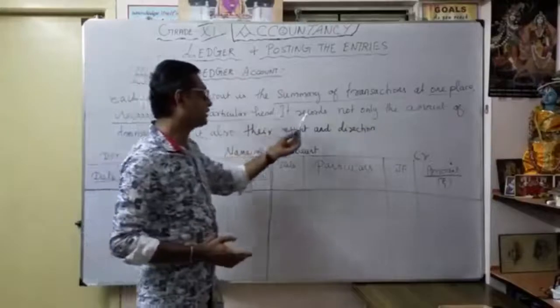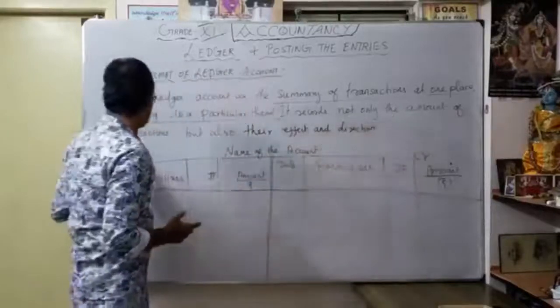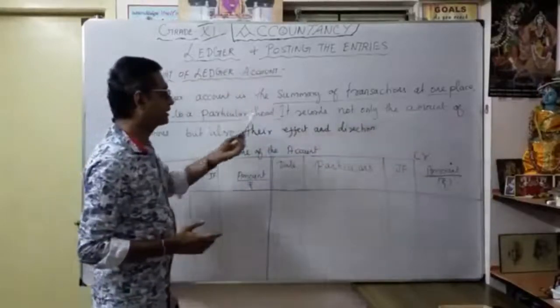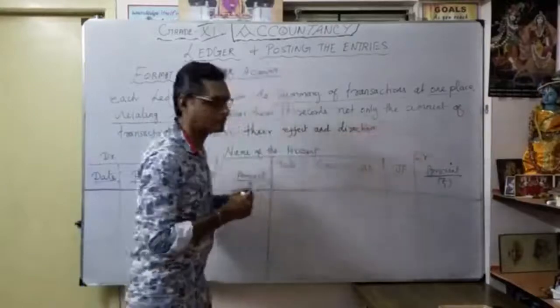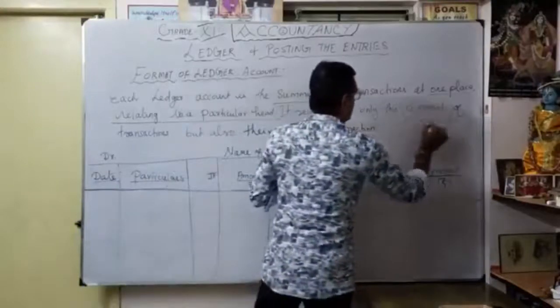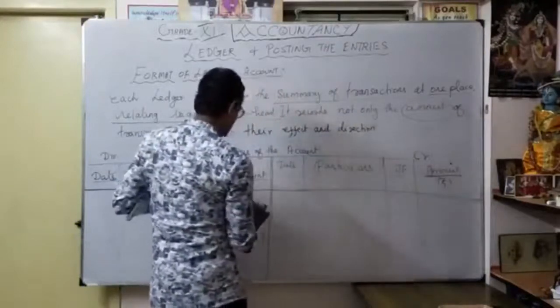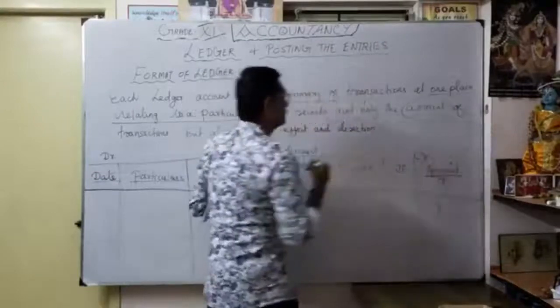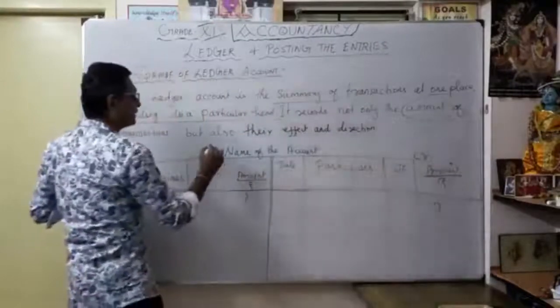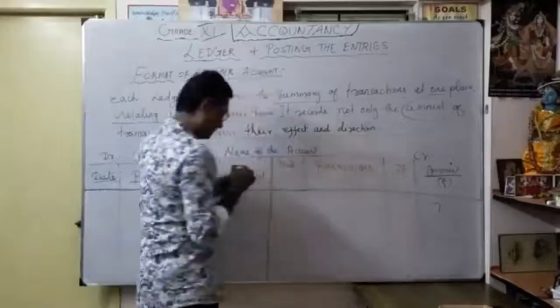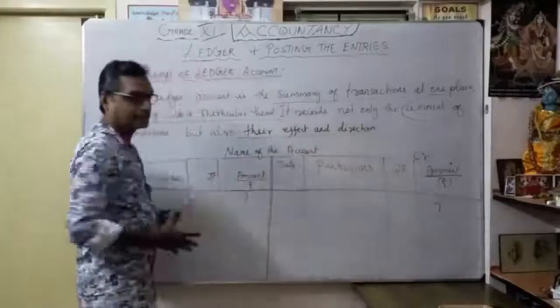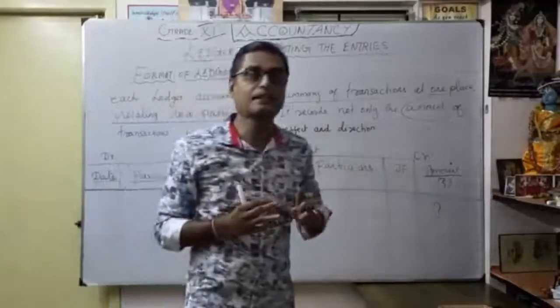So it records not only the amount of the transaction, it also records their effect and direction, whether it is a debit or a credit, the effect of the debit and credit transaction.